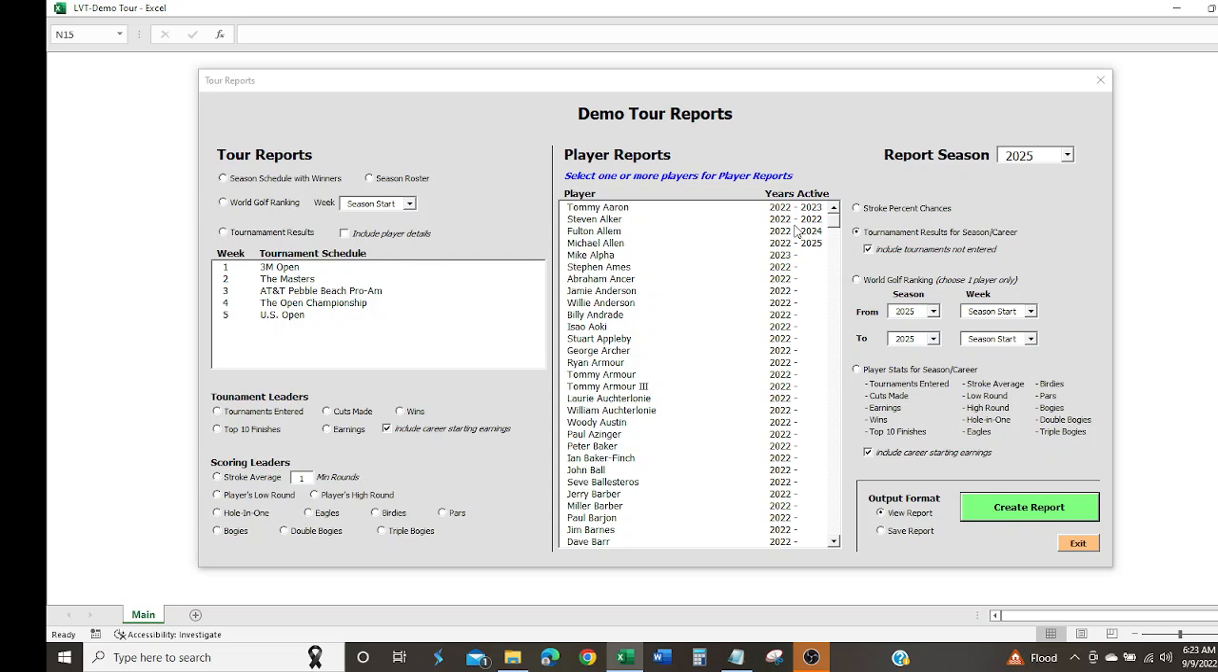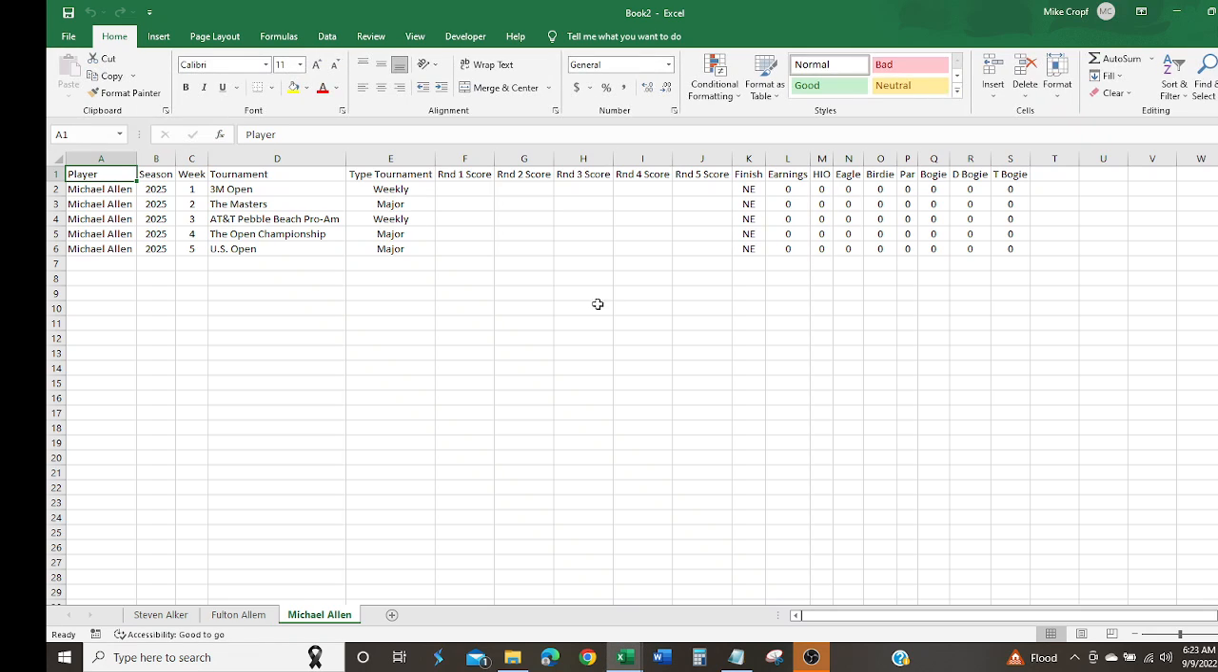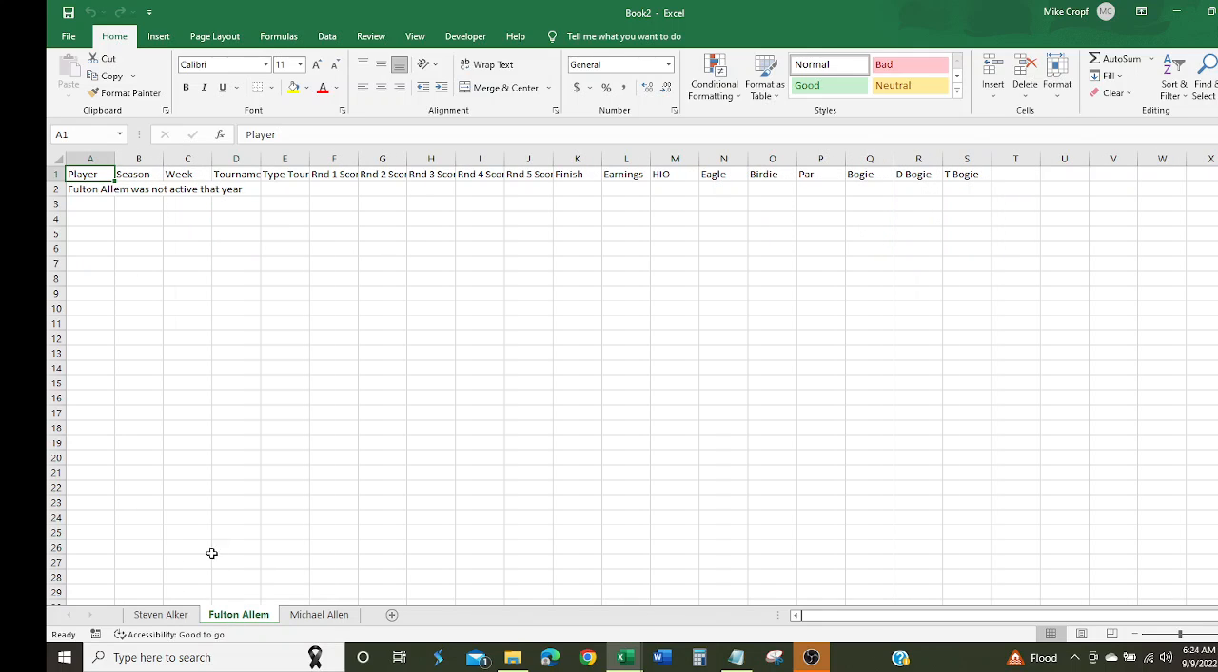For those that were active, say, let's take a group of them, and we're looking at 2025, those that were active in 2025 will have data. Those that weren't active will have the line that we saw with Tommy Aaron. See, there's Michael Allen, and then Fulton Allen was inactive, and same for Alker, I believe.